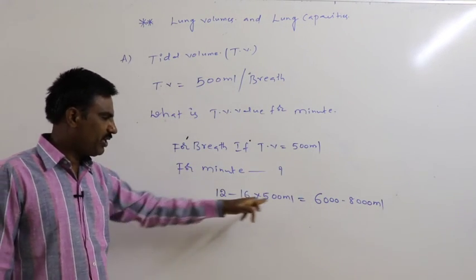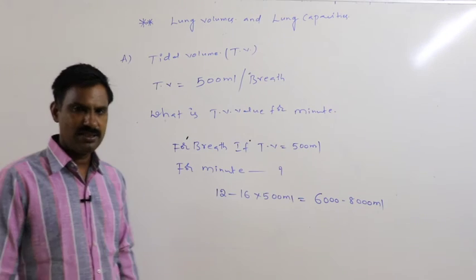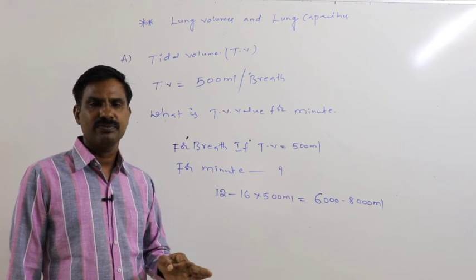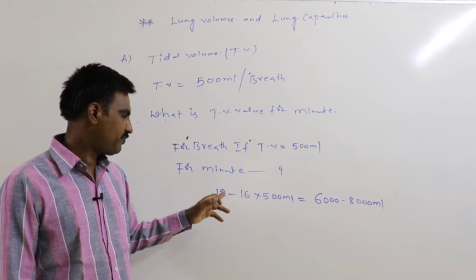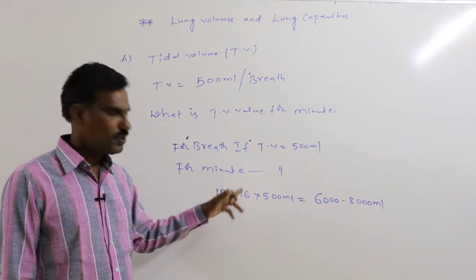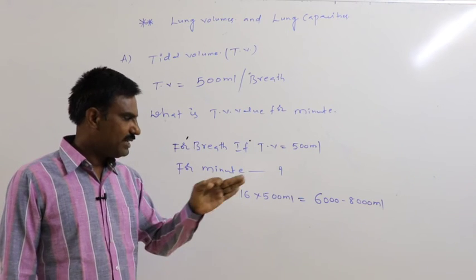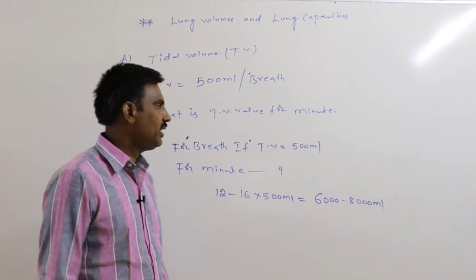Tidal volume per minute is approximately 6000 to 8000 ml, because for a breath, if TV is 500 ml, then in 1 minute the number of breaths that take place is 12 to 16. So tidal volume per minute is 6000 to 8000 ml.